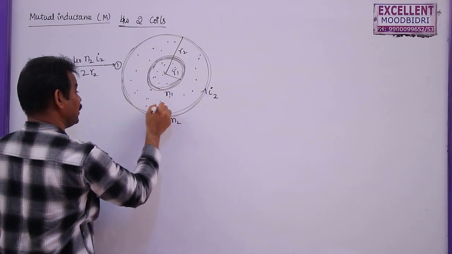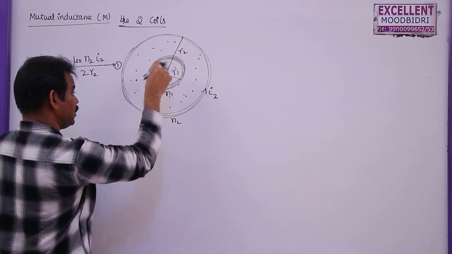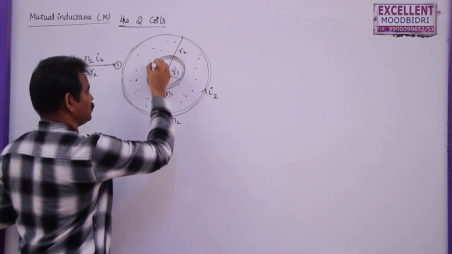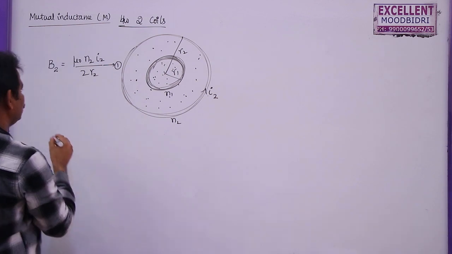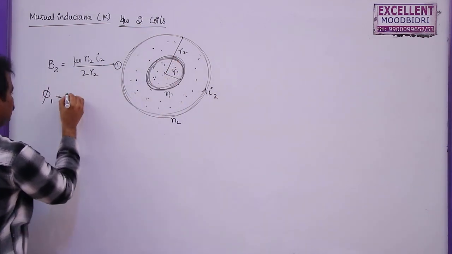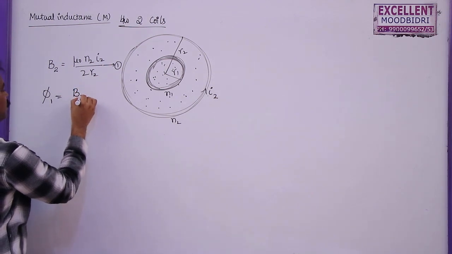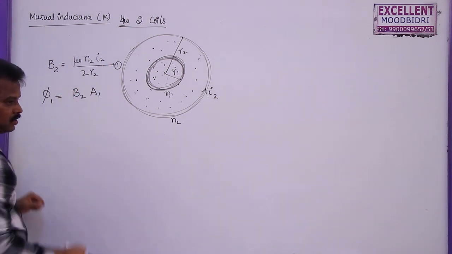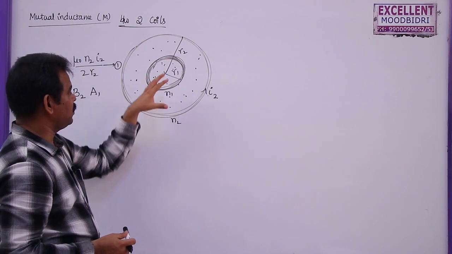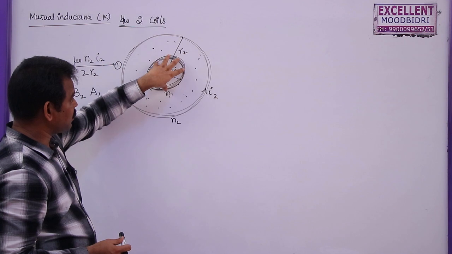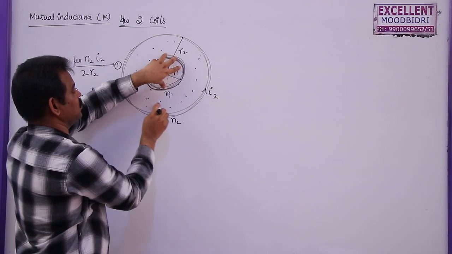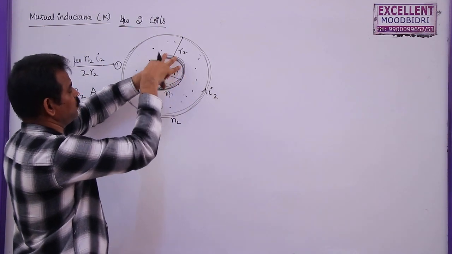But what is the flux linked with the inner coil? We should not consider these flux lines. The flux lines passing through this area should be considered. So the flux through the first coil is given by the magnetic field due to the second coil into the area of the first coil only. That means we are multiplying the total magnetic field with only this area, so that I will get the flux linked with this coil. I should not consider the flux that is passing around this coil.